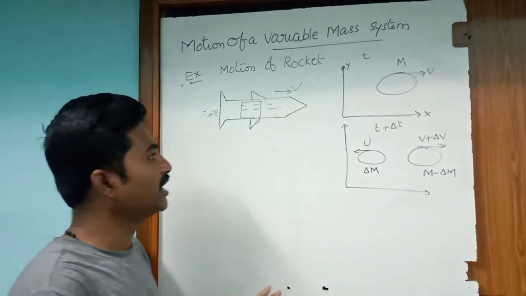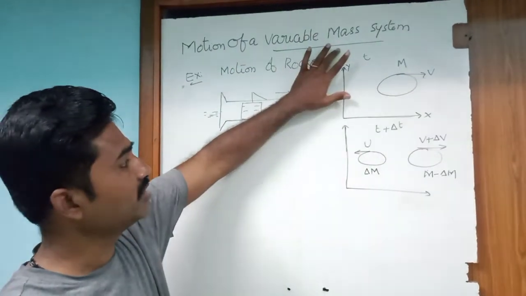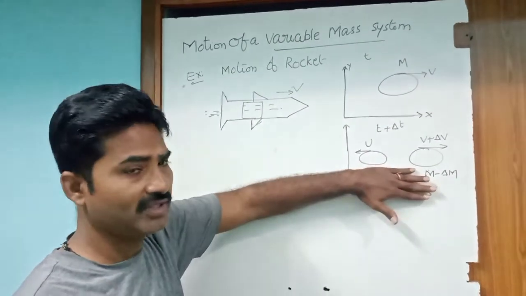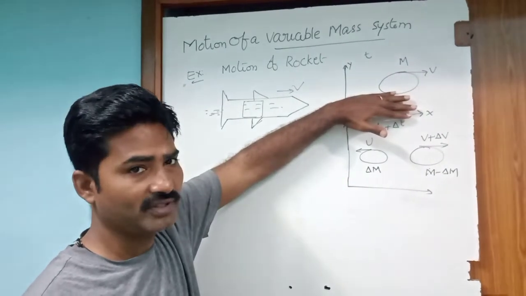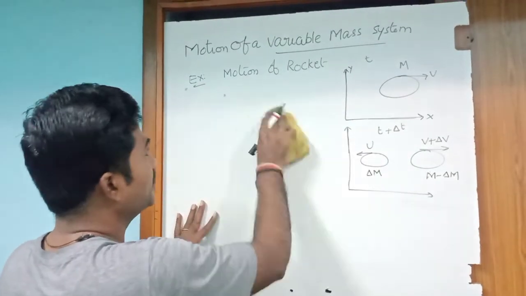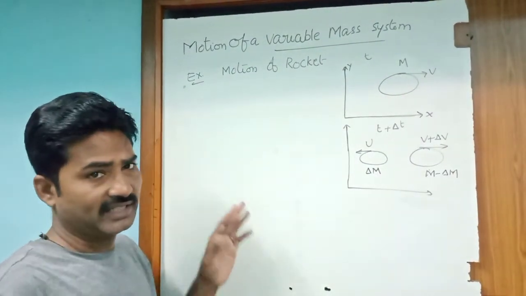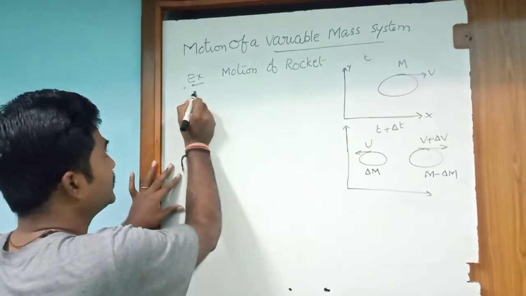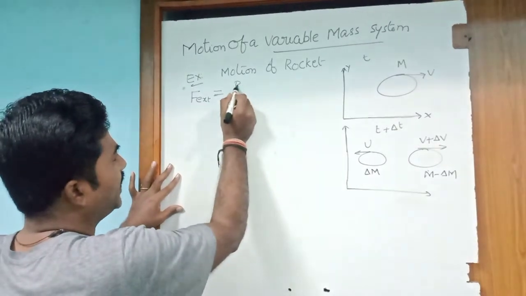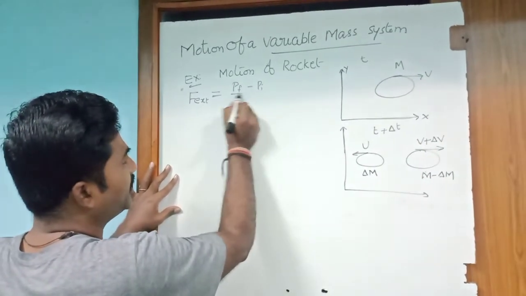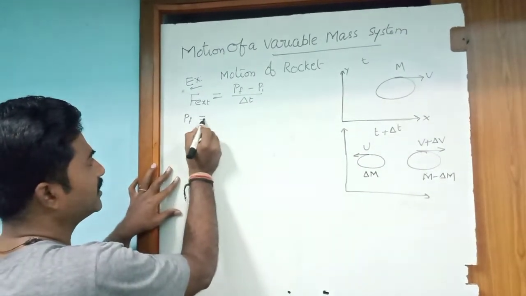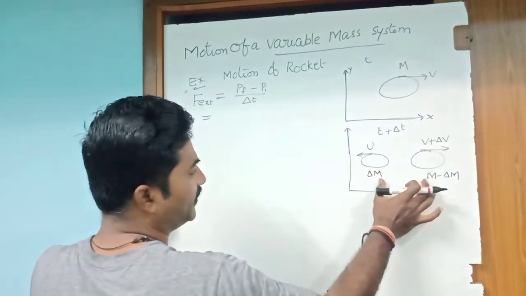Now we are going to derive an equation for motion of a variable mass system by considering these two cases. This is the final moment of the system and this is the initial moment of the system. Due to the change in momentum of this system, there will be a net external force acting on the system. That net external force is written as F external equals final momentum minus initial momentum upon time. What is the final momentum?